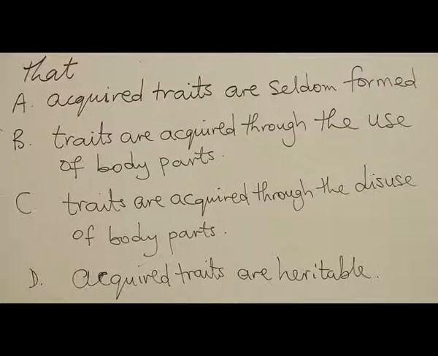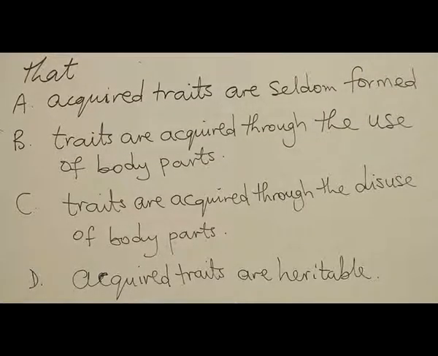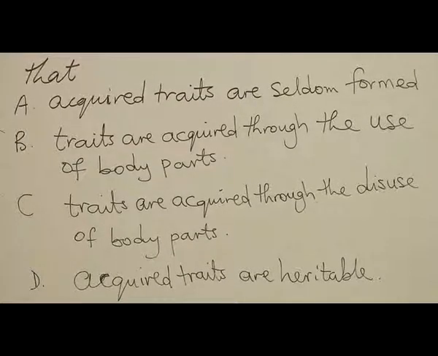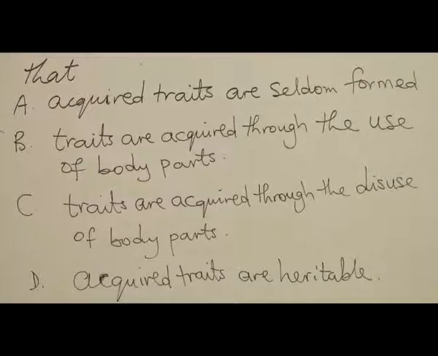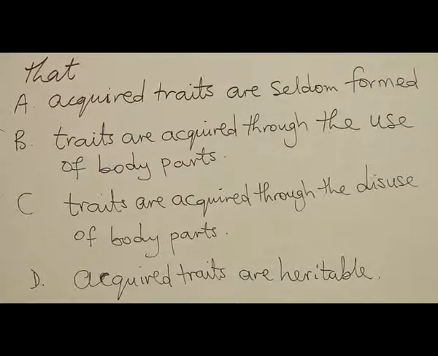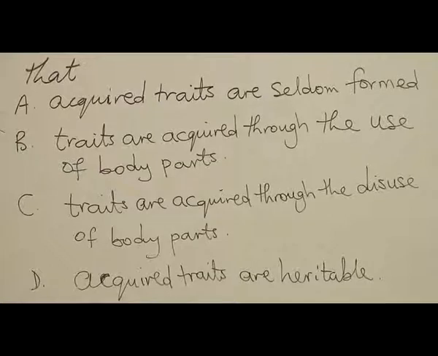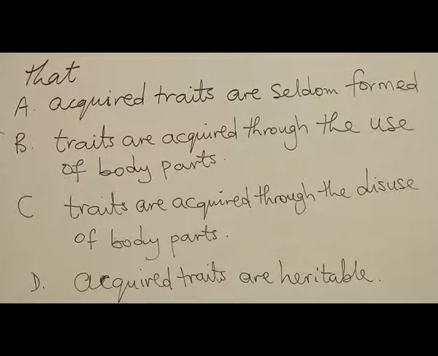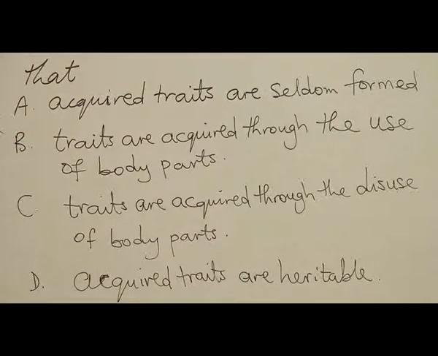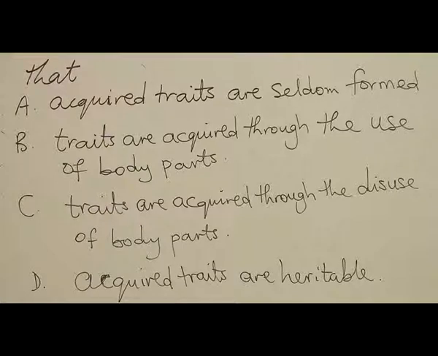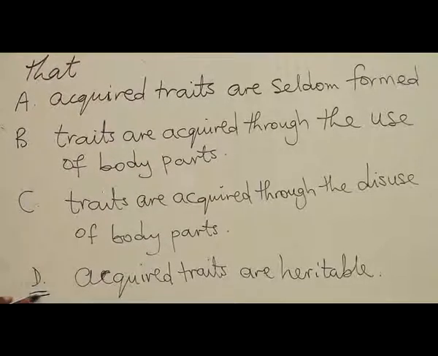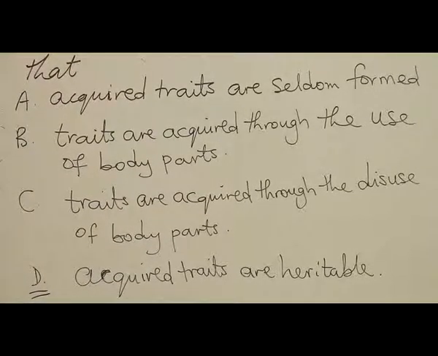If that is the theory, the law of use and disuse has been proved to be plausible, but the area of inheriting the acquired trait has been very controversial, as we know that the muscle developed by a boxer cannot be transferred to the children except they take to that profession too. So for that reason, it becomes a fallacy. So the area there that is a fallacy to the theory is option D. Acquired traits are inheritable.